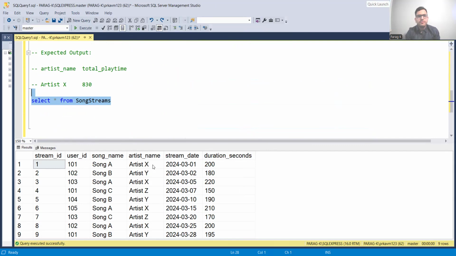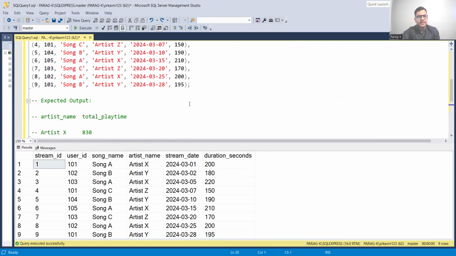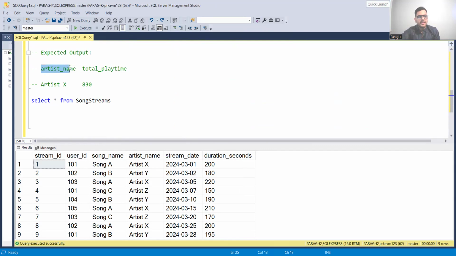What do they really want from us? What I think they are looking for is the artist name in the output and the total playtime. Whenever something like total playtime comes up, my mind has two thoughts. One, I have to use a SUM function here, and if I'm using SUM, then I also have to use a GROUP BY accordingly, so I can actually do the sum.